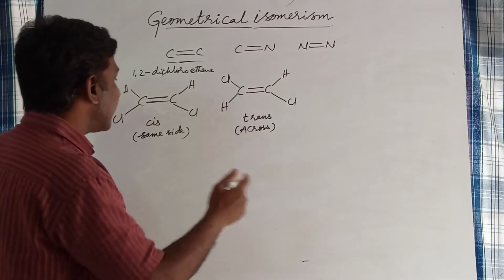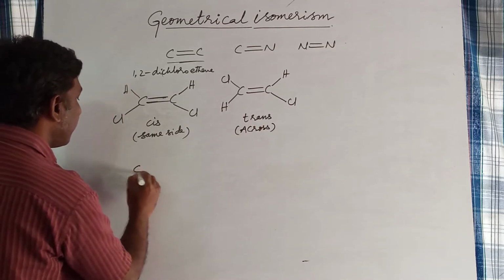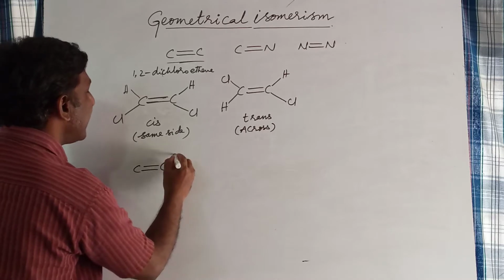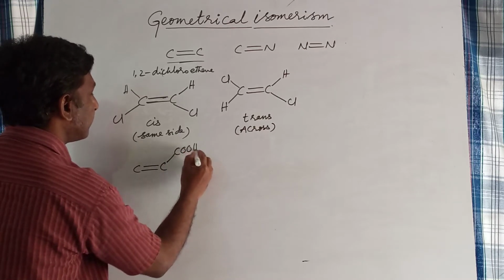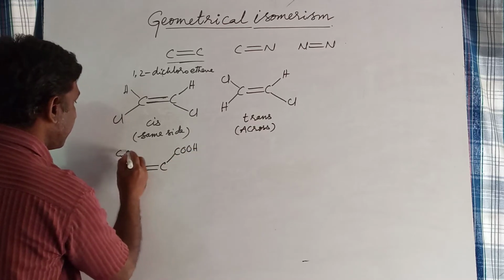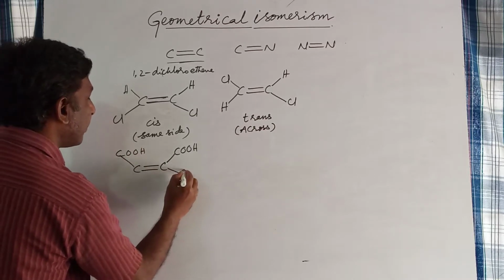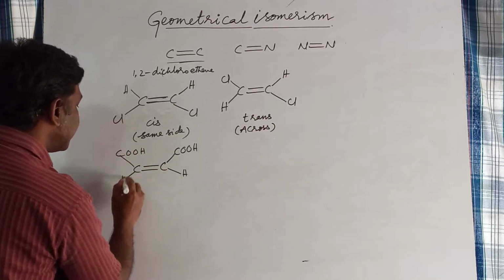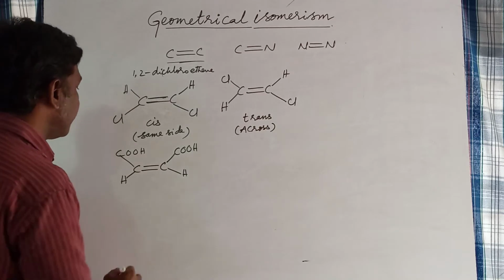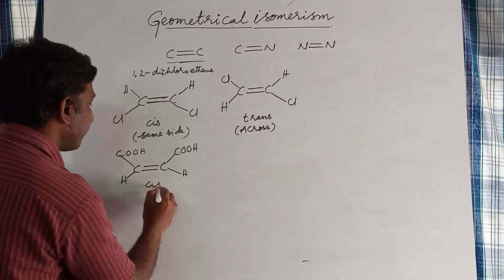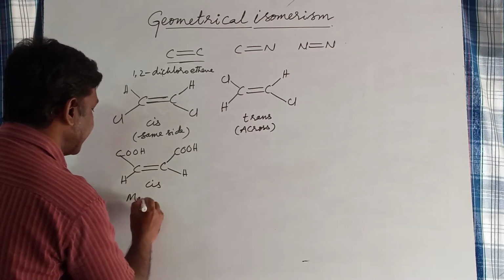Let us see another example, maleic acid. Here two carboxylic groups are on the same side of the double bonded carbon atoms. This is a cis isomer, and it is called maleic acid.